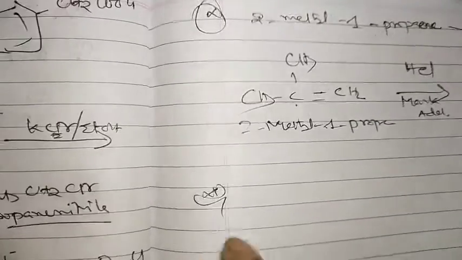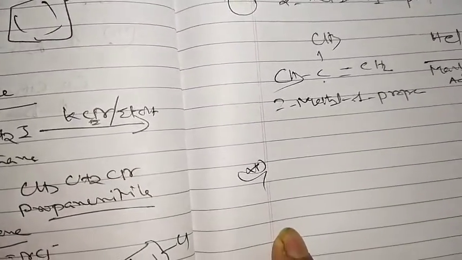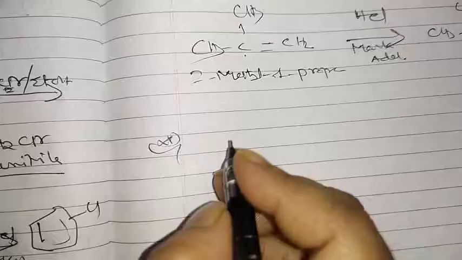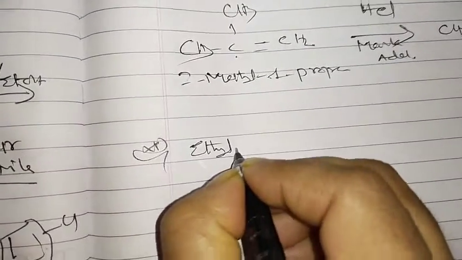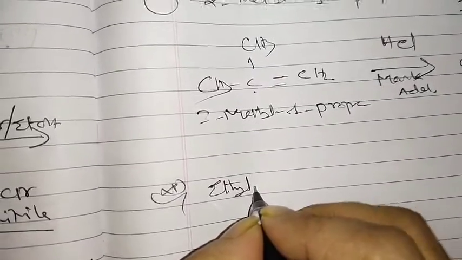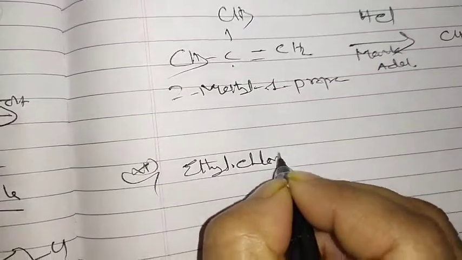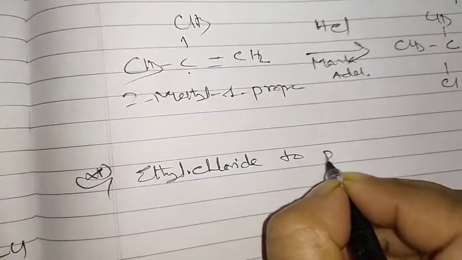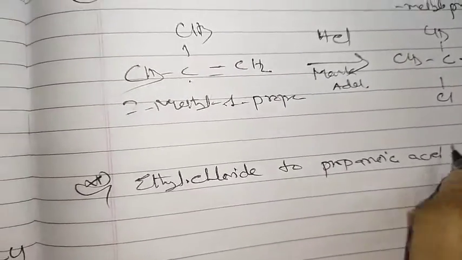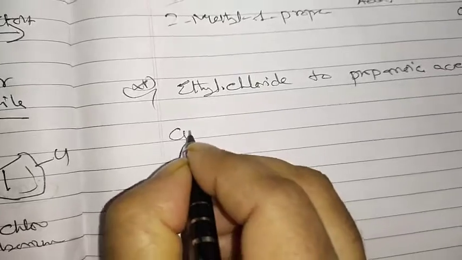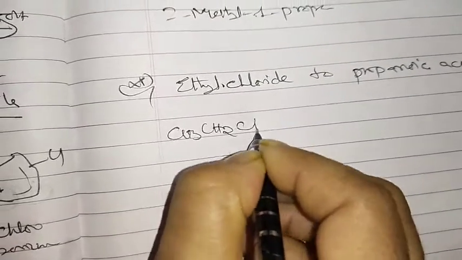next one is coming. What is the next one? 11th one, ethyl chloride to propanoic acid. Okay, first I am writing here CH3 CH2 Cl, ethyl chloride.